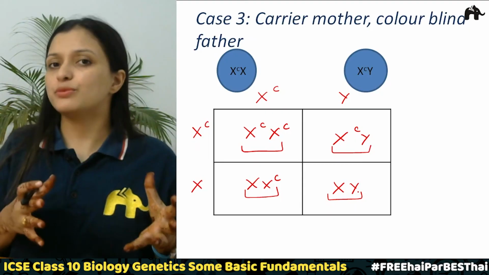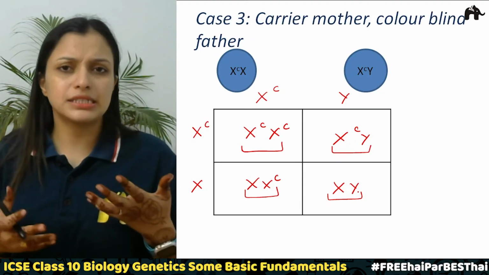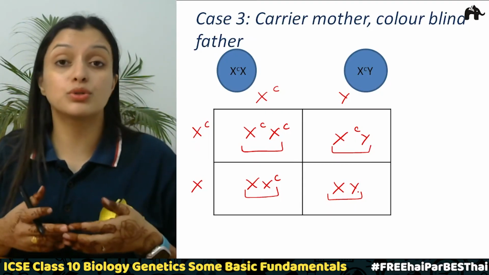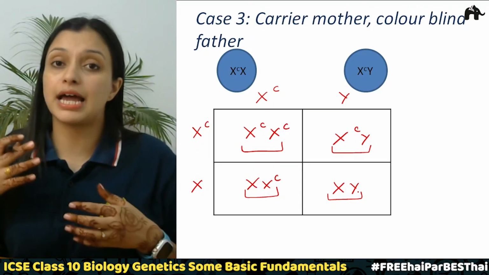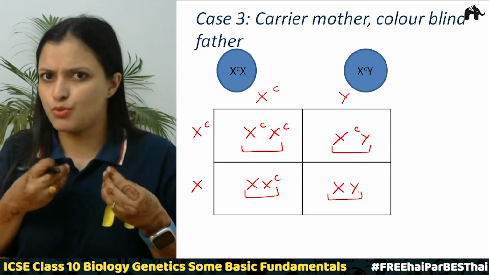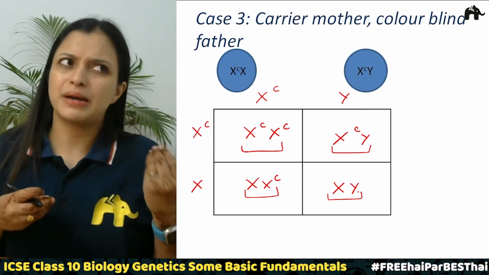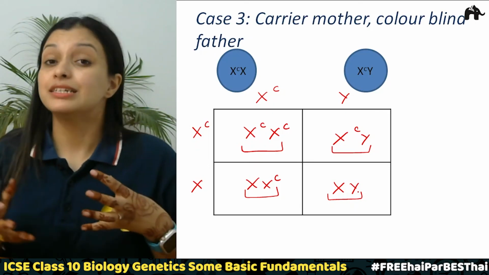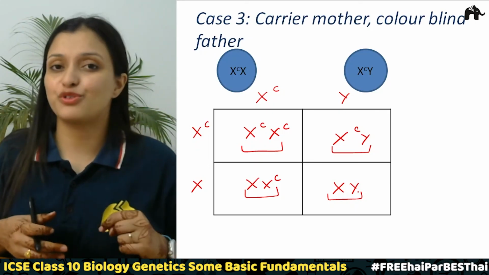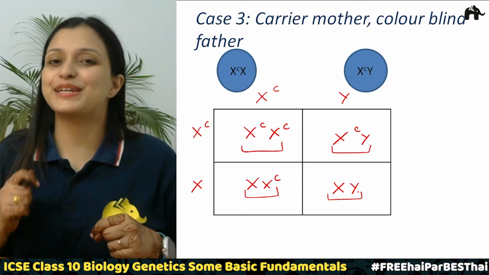Correct? So I hope this is clear to you. Keep on practicing more. So we have just discussed color blindness. You can also try some more combinations where mother is a carrier, father is colorblind, or anything, right? And try it with another disease, that is hemophilia, that we studied along with the color blindness.